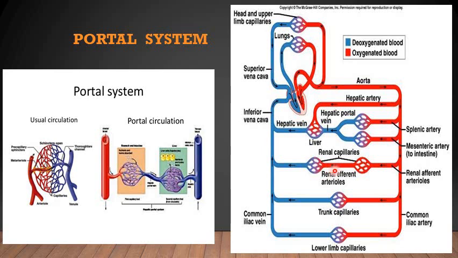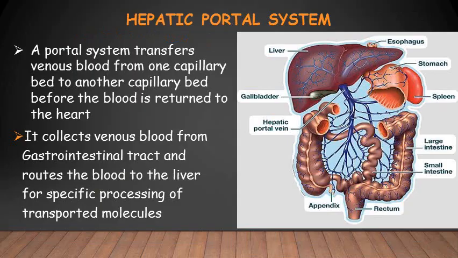If this portal vessel is an artery, then we label it the arterial portal system, and if this portal vessel is a vein, then we classify it as a venous portal system. So here, this one, the hepatic portal system, as I have told you, is the example of the venous portal system in the human body.